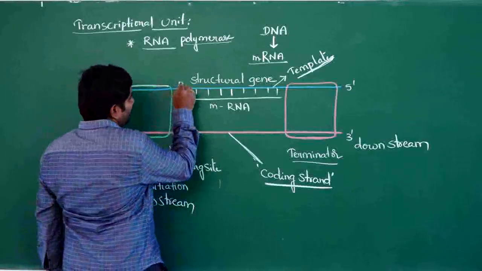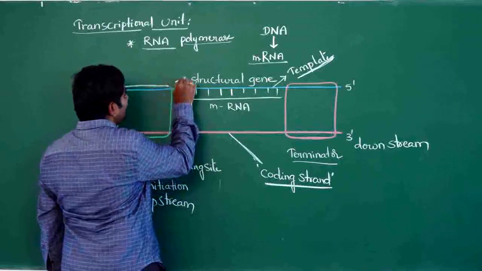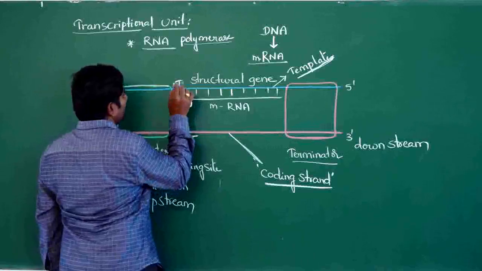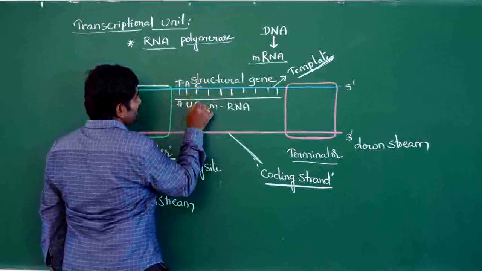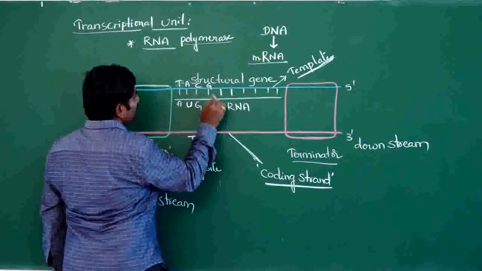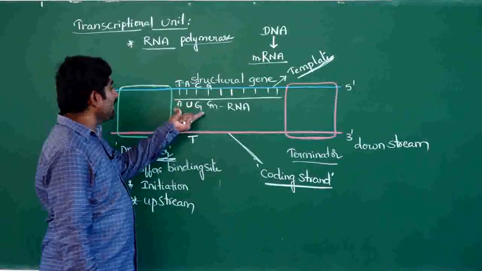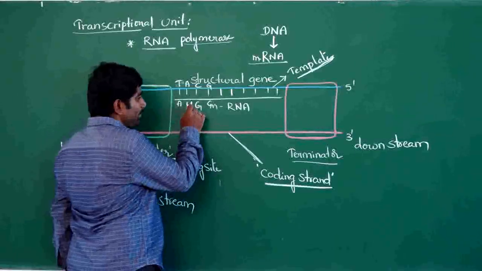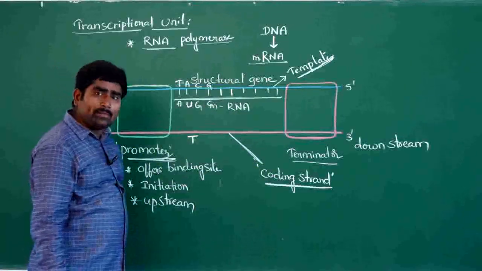So this is what happens. For example, in the structural gene, if here T is there, here A will come. Here A is there, here U will come. If here C is there, here G will come. If here G is there, here C will come. This is called complementary pairing. This complementary pairing happens only on the template strand.